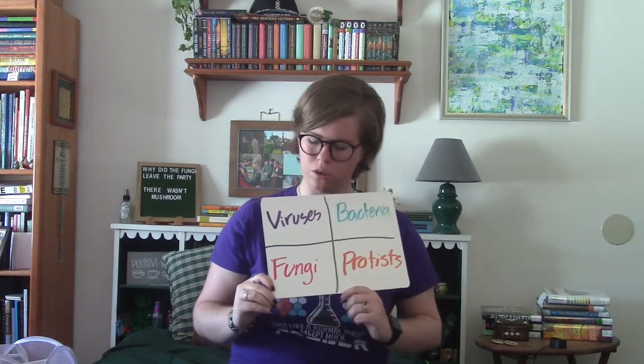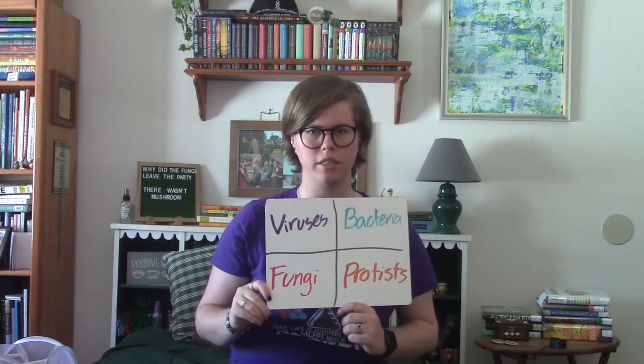Today we're continuing our topic of living things by talking about 4 new, some living, some non-living things that you have probably heard about before. Those 4 things are viruses, bacteria, protists, and fungi. We're going to be going over all 4 of these things, and at the end we're going to compare the similarities and differences so you can see how they are alike and different from each other.